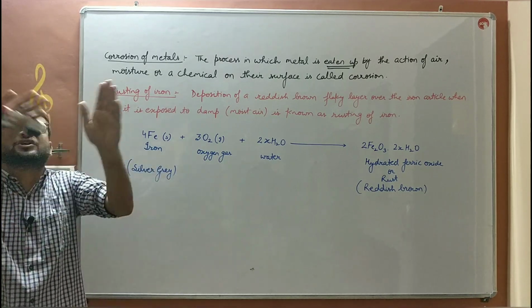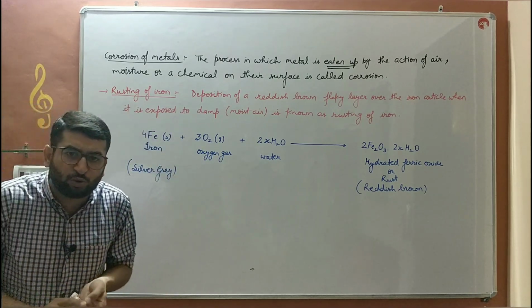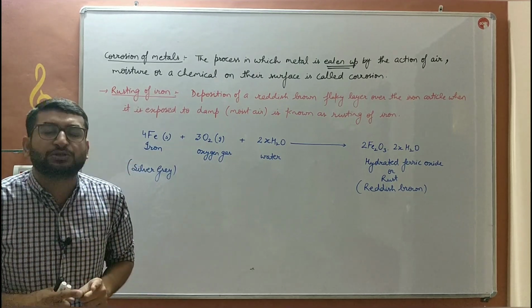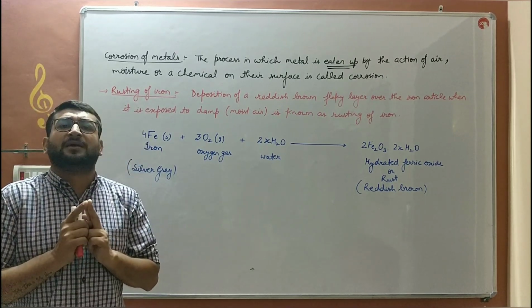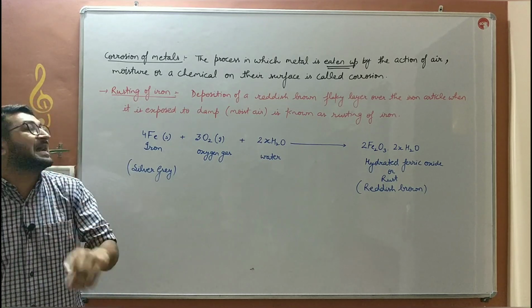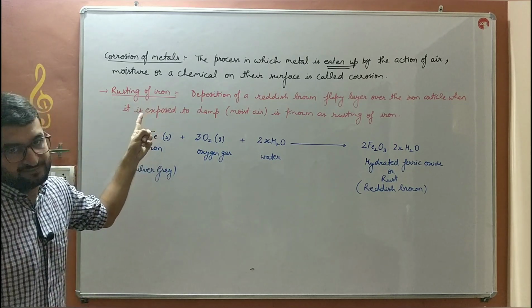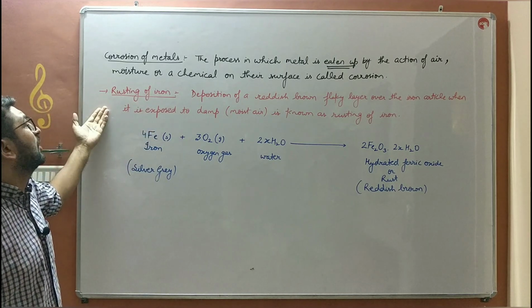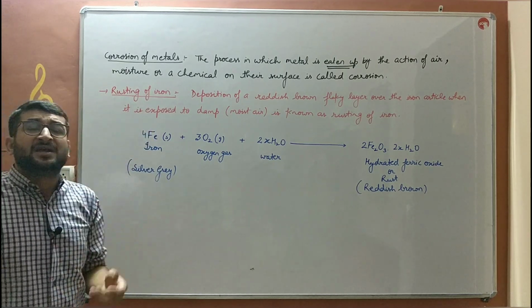बच्चे corrosion एक broad term है. corrosion में iron का भी corrosion होता है, silver का भी corrosion होता है, copper का भी corrosion होता है. लेकिन बच्चे iron के corrosion को हमने एक specific name दिया है, and that is known as rusting. What is rusting? What is rust?